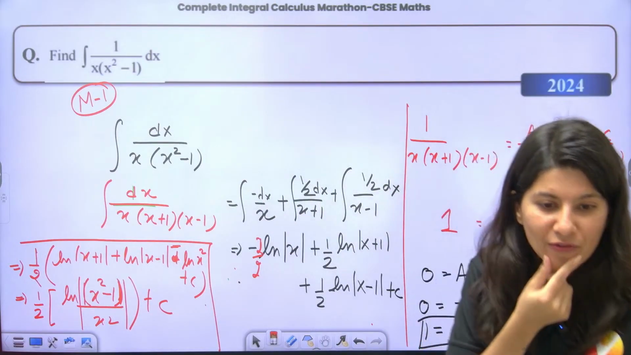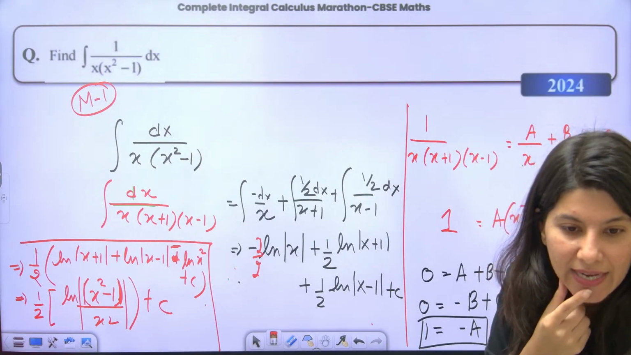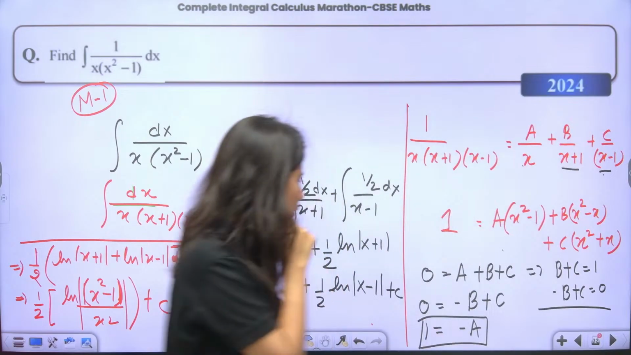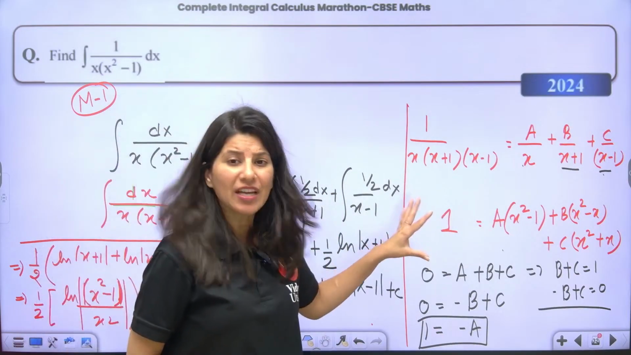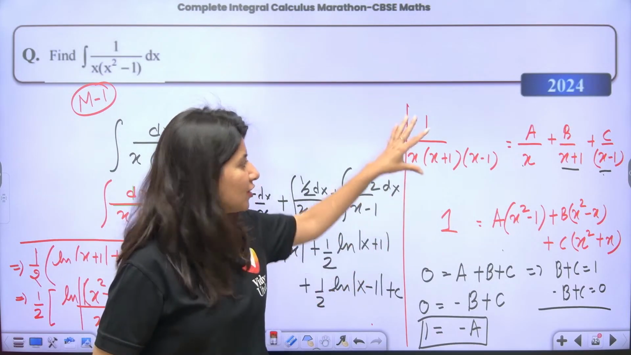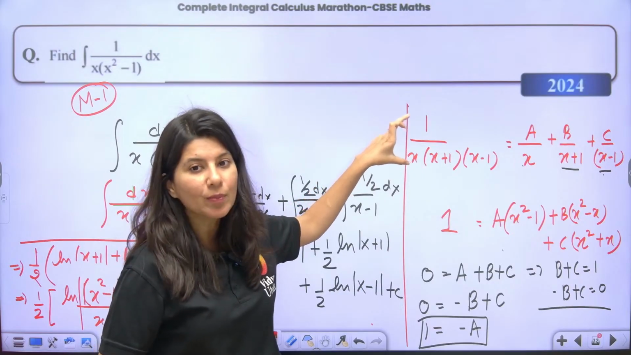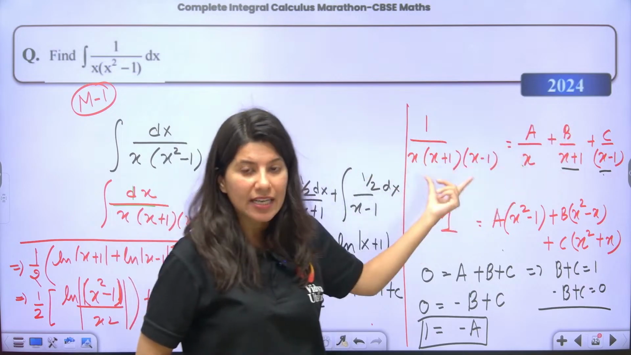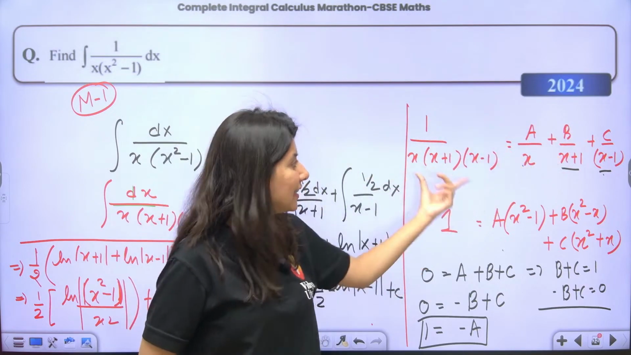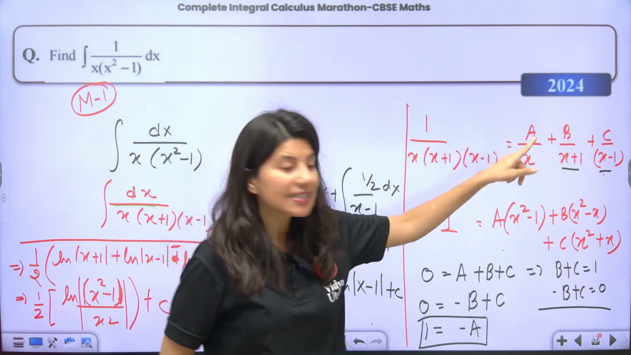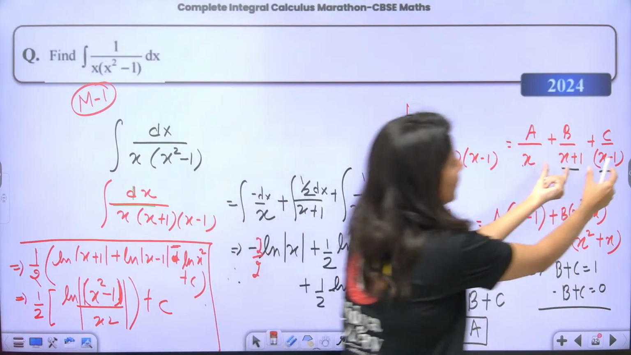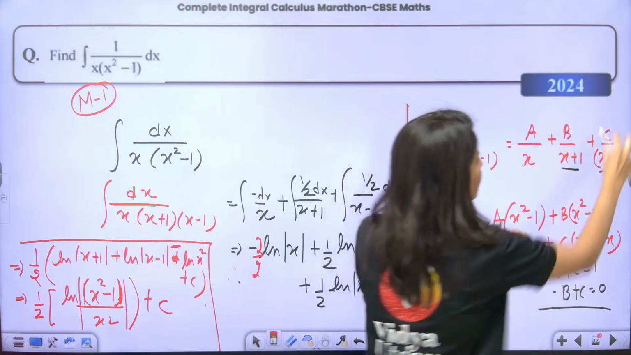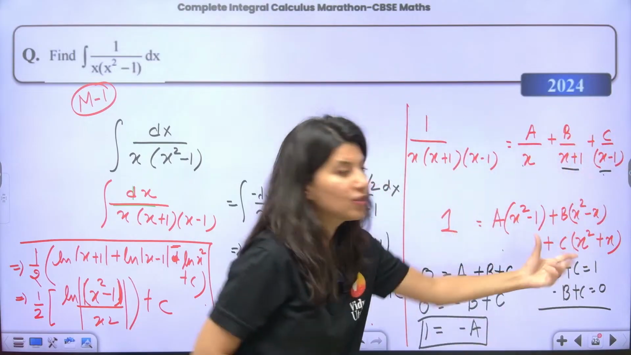Ma'am, solving for A, can't understand. Okay, solving for A. We are just equating the coefficients. First of all, this was the initial thing. I hope that everybody has understood that this is how we write the expression using partial fractions. Then what we have to do is take the LCM. So A will get multiplied with these two factors, B will get multiplied with these two factors, and C will get multiplied with these two factors. You're going to get this.